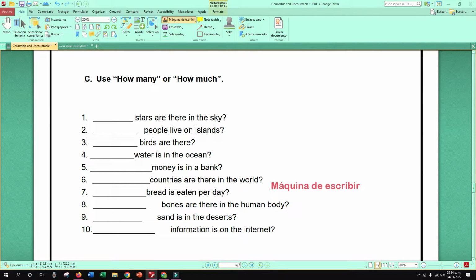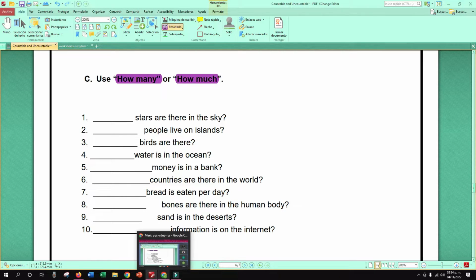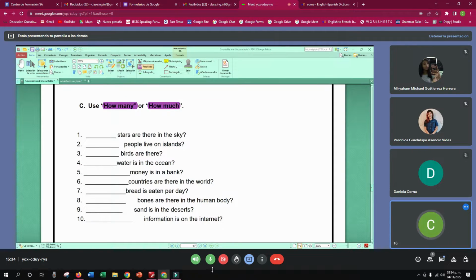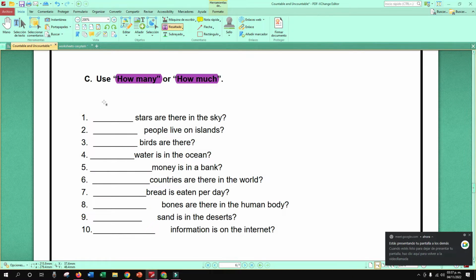Use how many or how much. Ya estudiamos cuando vamos a utilizar how many, dijimos para contables. How much para incontables. So, do this. Elijan how many or how much for the following questions. 2 minutes. 2 minutos, chicas. Trabajen.